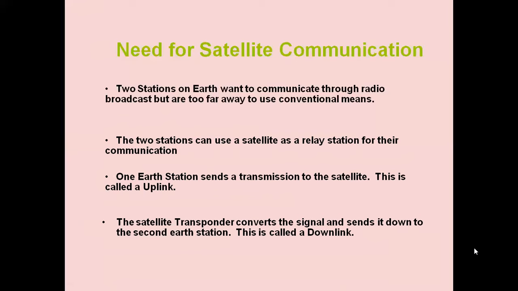The signal is received by the antenna located on the satellite. That received signal goes to the transponder, which converts the signal into the downlink frequency and amplifies it, and that downlink frequency is sent to the second Earth station. This is called a downlink.